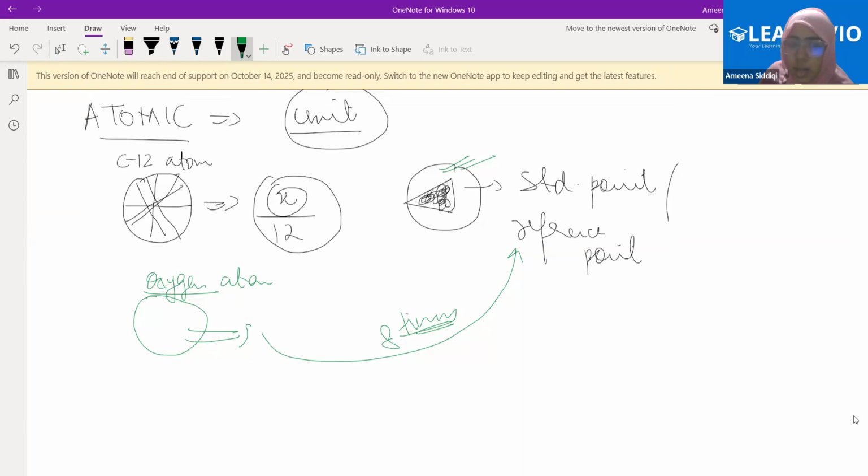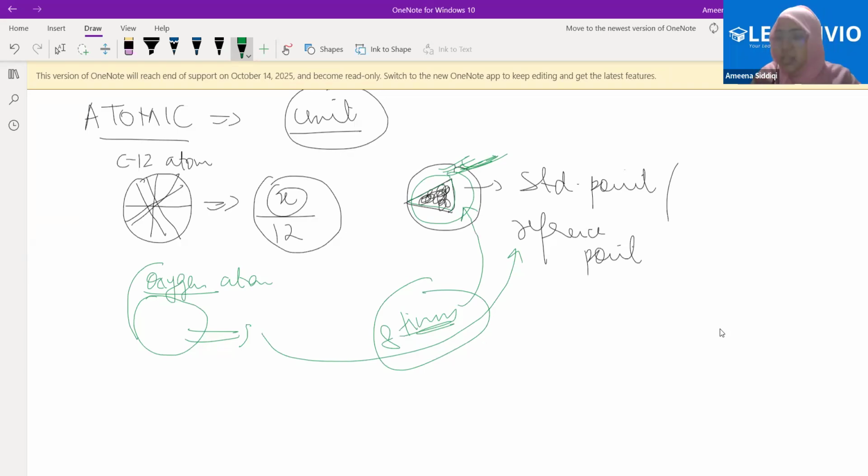Out of those 12 parts, I took one part like this. The mass of this one part is X by 12. This one part out of those 12 parts has been used as the standard point, clear? And when I weigh the mass of the oxygen atom in relation to this, it came out to be 8 times the mass of this one part.